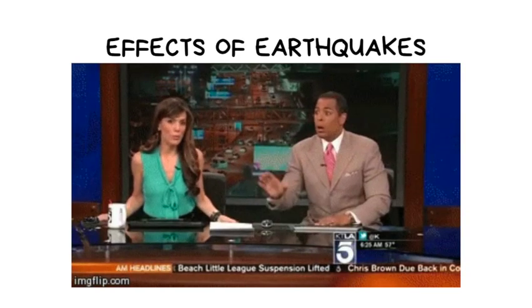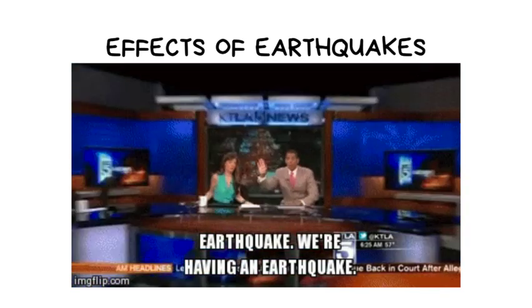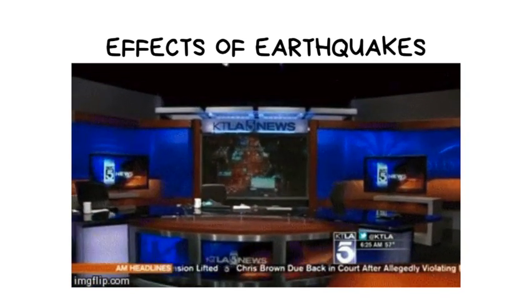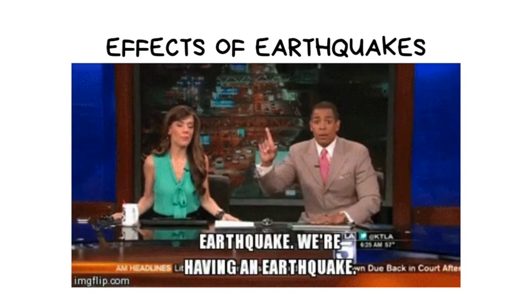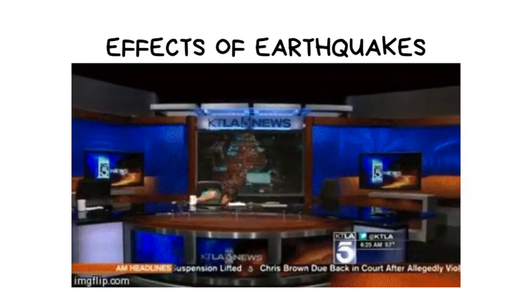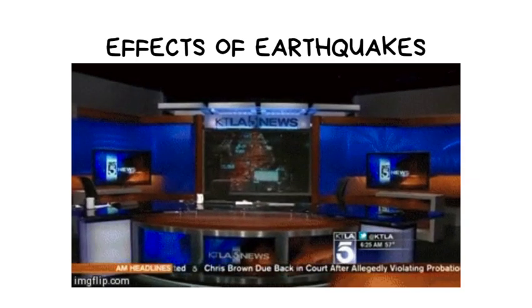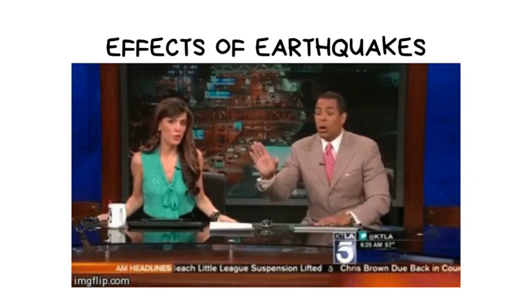Effects of earthquakes. Ground shaking. The primary effect of earthquakes is the shaking of the ground, which can range from mild tremors to violent shaking depending on the magnitude of the quake. For instance, the 2011 Tohoku earthquake in Japan registered a magnitude of 9.0, causing intense shaking felt across the region.